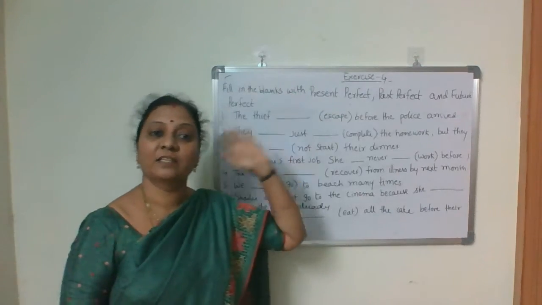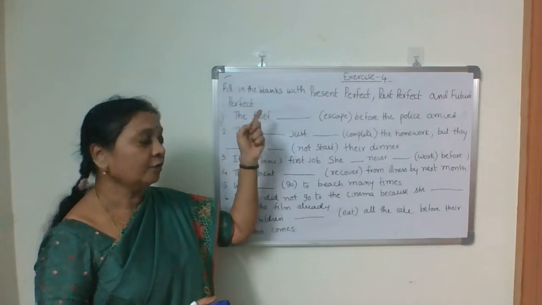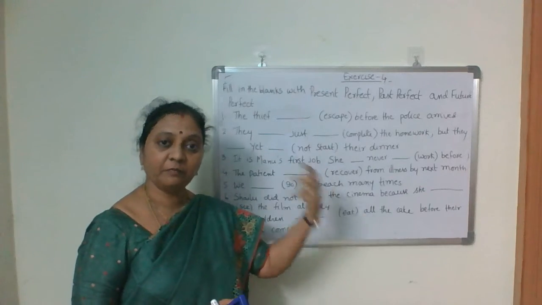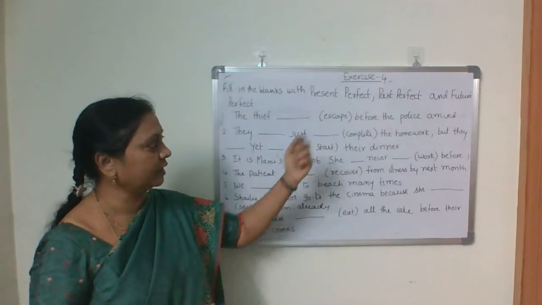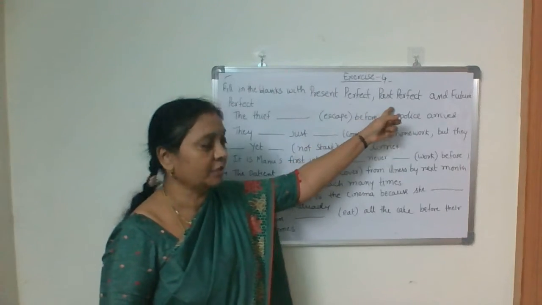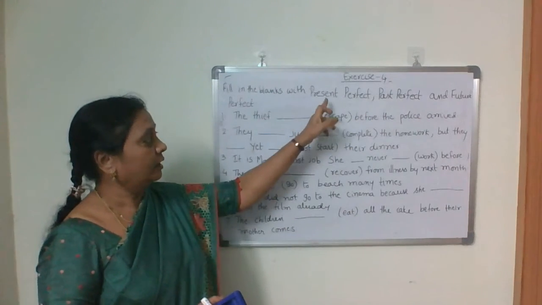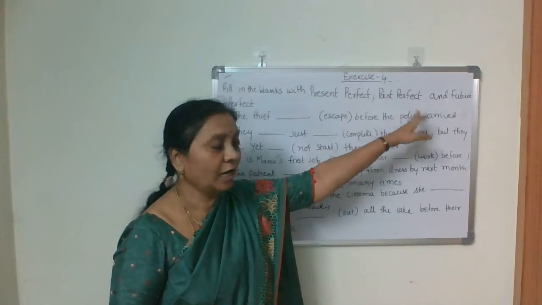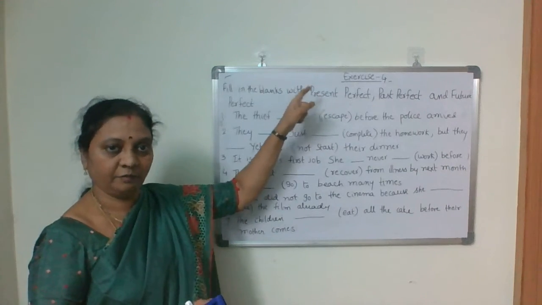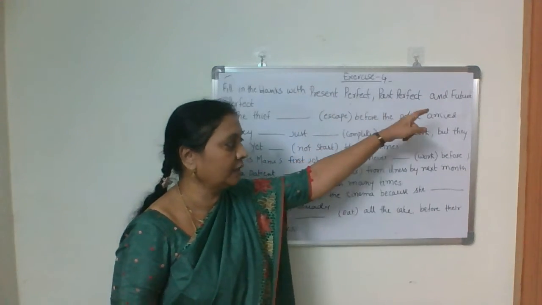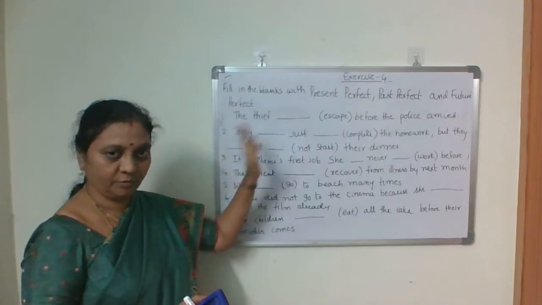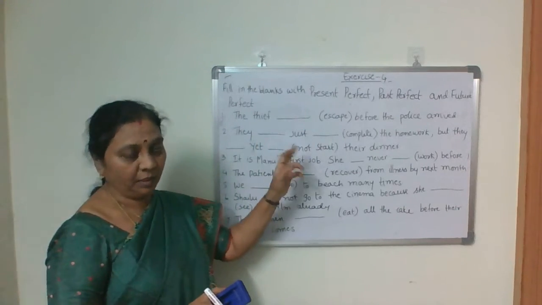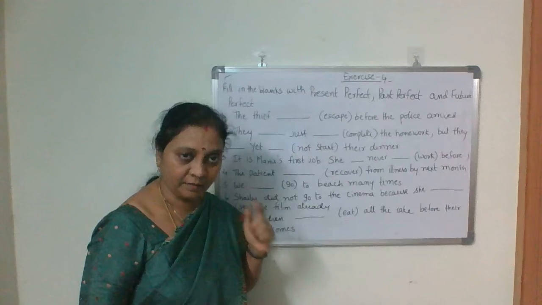So this is exercise 4, and what you are supposed to do is fill in the blanks with all perfect tenses: present perfect, past perfect and future perfect. All three this time. Has or have plus V3, had plus V3, will have plus V3. So you fill based on that, whichever is suitable for the given sentences.